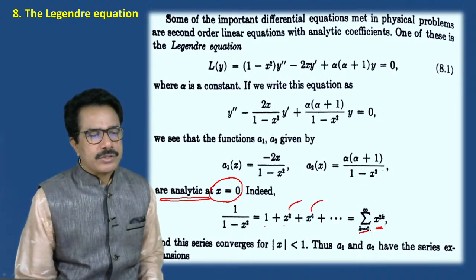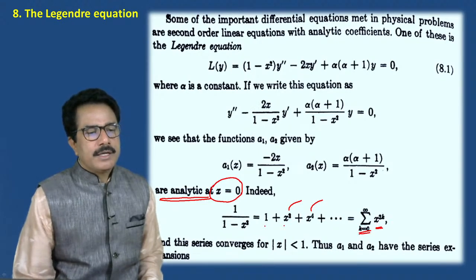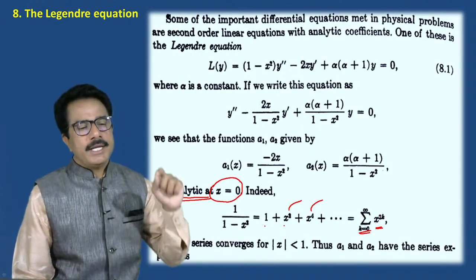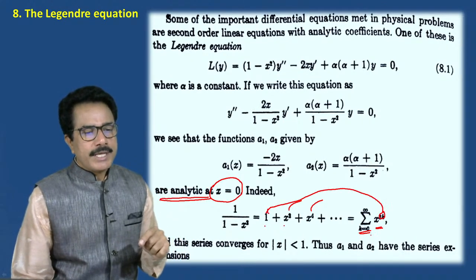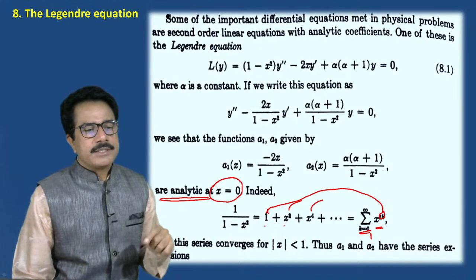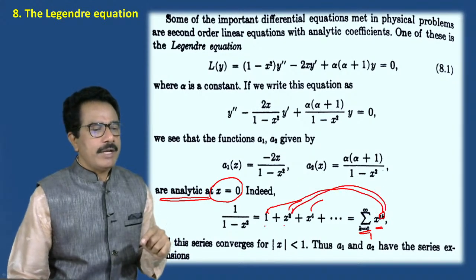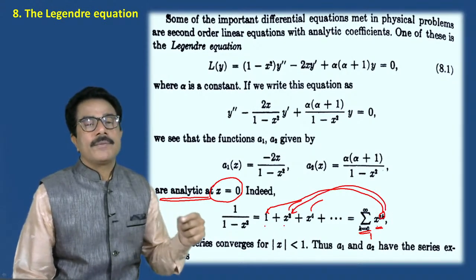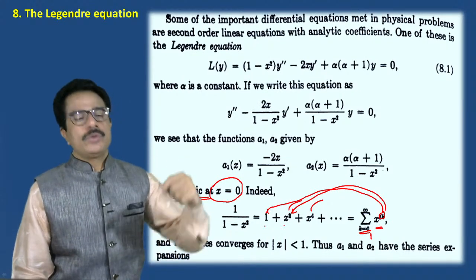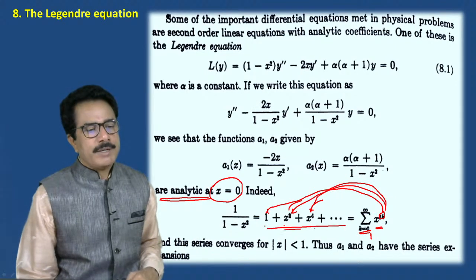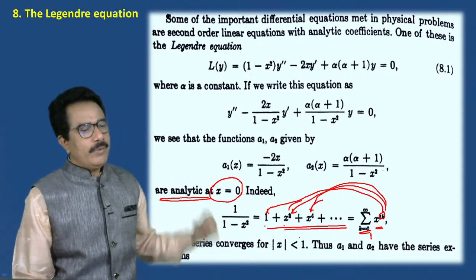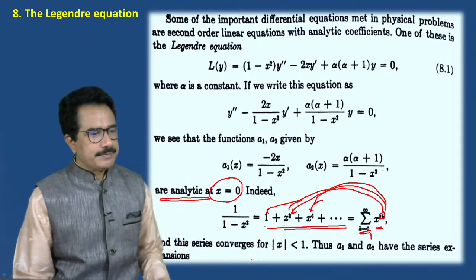If we put k is equal to 0, then x raised to 0 gives the value 1. If we put k is equal to 1, then x raised to 2 into 1 gives x square. If we put k is equal to 2, then x raised to 2 into 2 gives x fourth. So this is the summation form of 1 upon 1 minus x square.